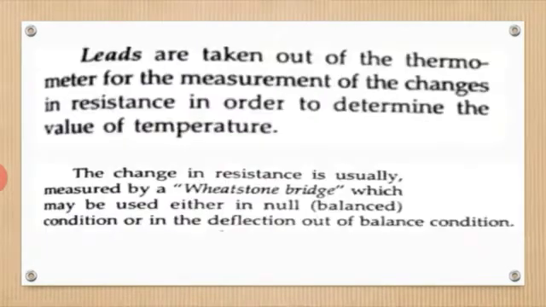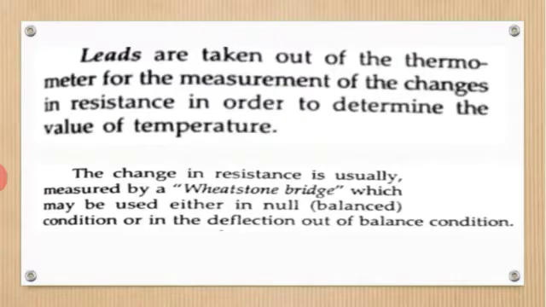Leads are taken out of the thermometer for the measurement of the changes in resistance in order to determine the value of temperature. Please note, the change in resistance determines the value of temperature. The change in resistance is usually measured by the Wheatstone bridge, which may be used either in null balanced condition or in the deflection, out of balance condition. How much the resistance has changed is detected by using the Wheatstone bridge.